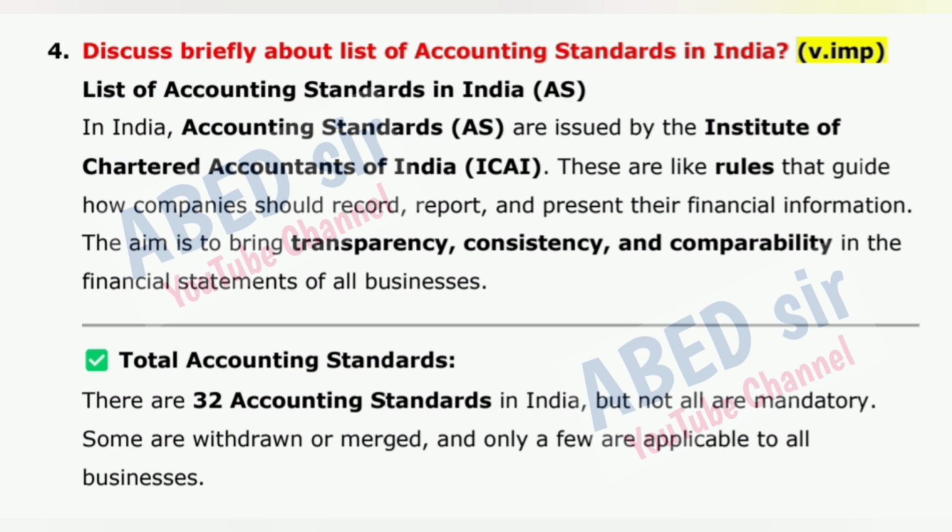These are like rules that guide how companies should record, report, and present their financial information. The aim is to bring transparency, consistency, and comparability in the financial statements of all businesses. Total accounting standards: there are 32 accounting standards in India, but not all are mandatory. Some are withdrawn or merged, and only a few are applicable to all businesses.